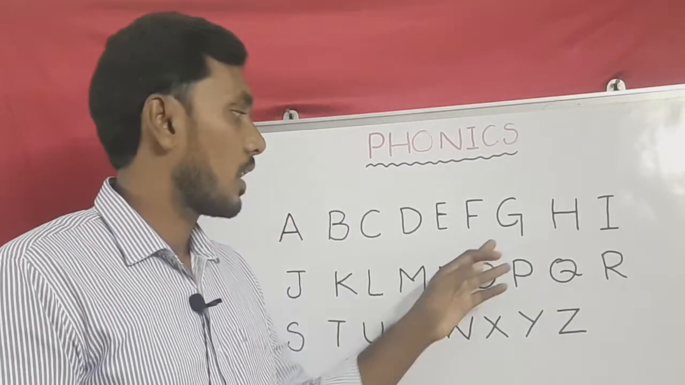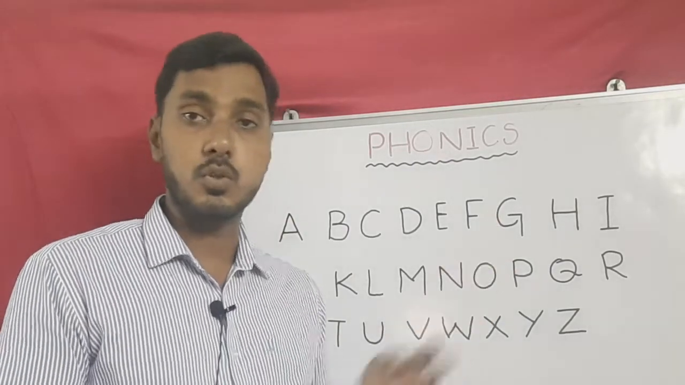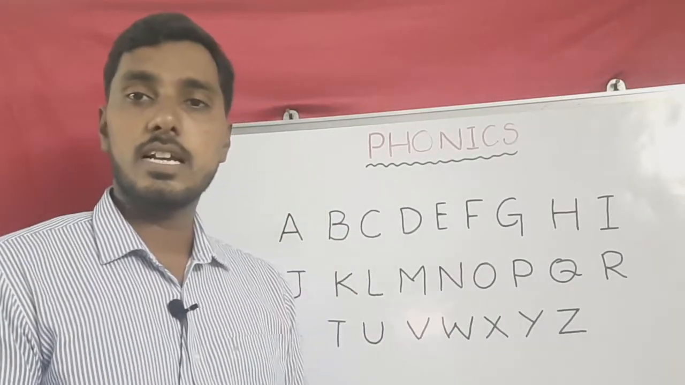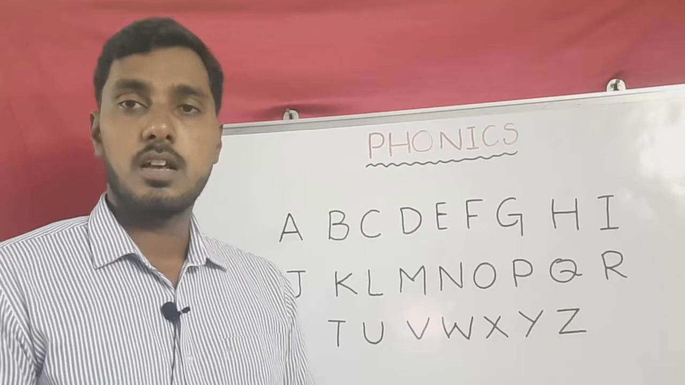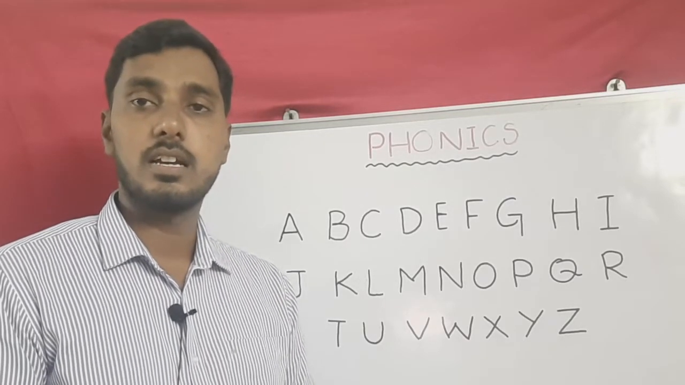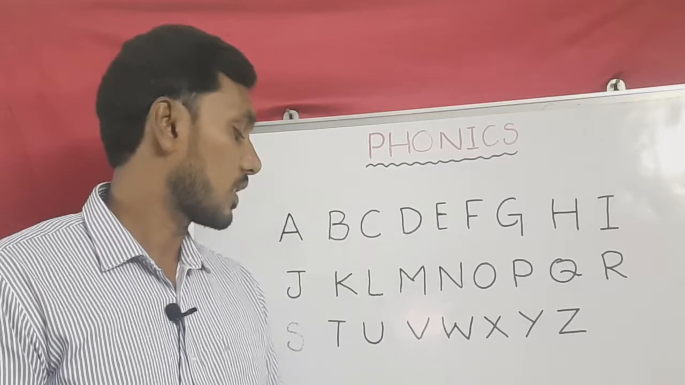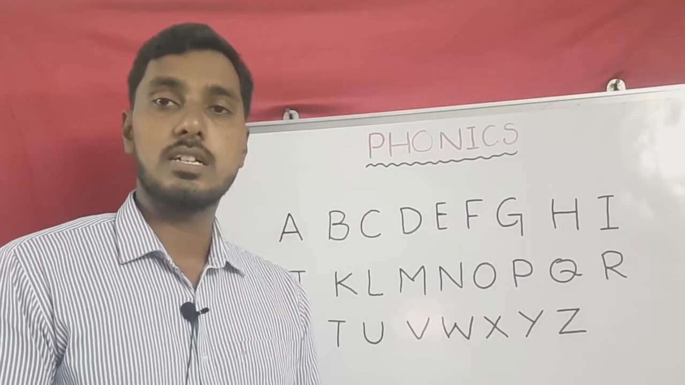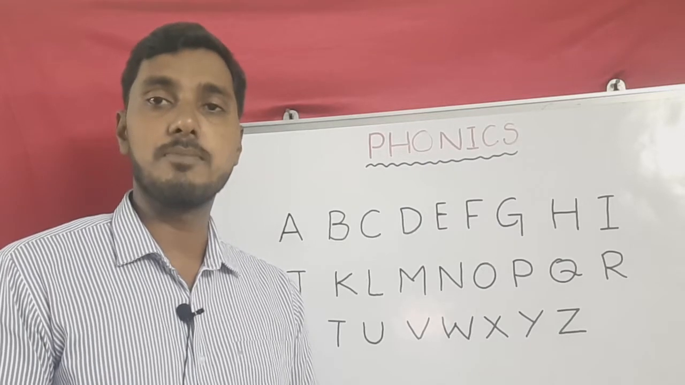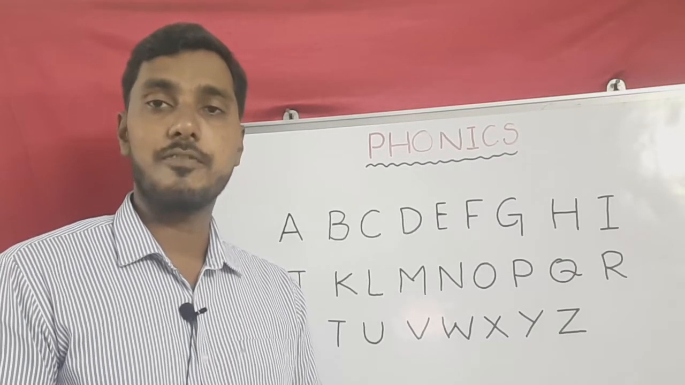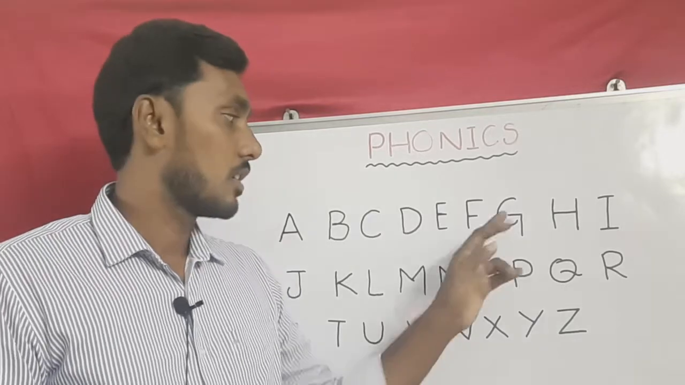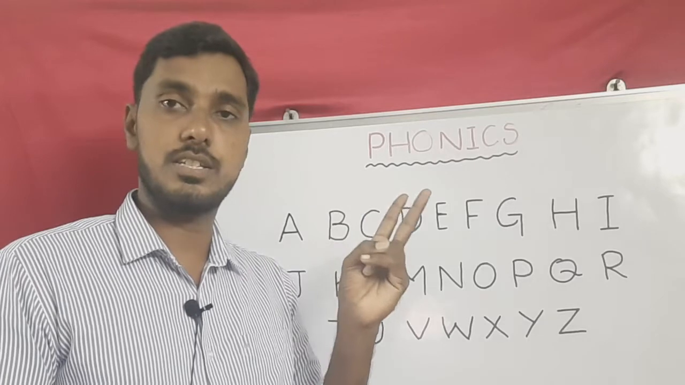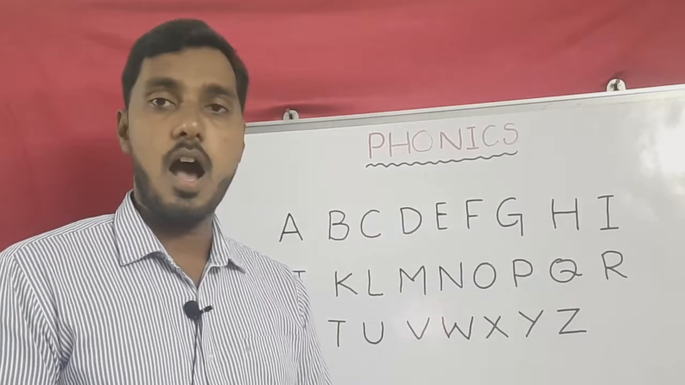Fan. And next one is G, which has two sounds again. One sound is G, like a goat. G, goat. And the next sound is J, like a giraffe, and gym. J, giraffe and gym. It has two sounds, G and J. Next one, H.